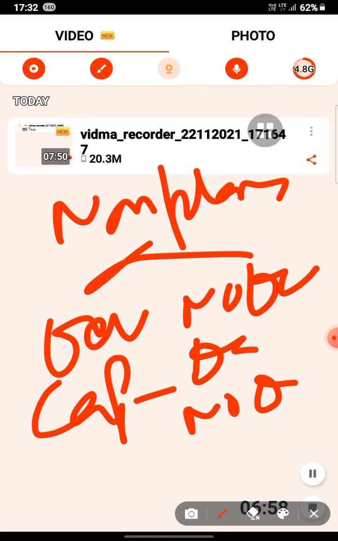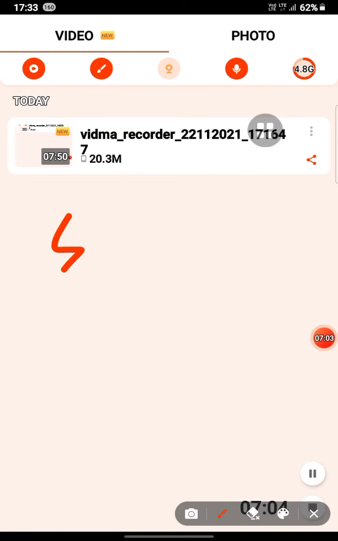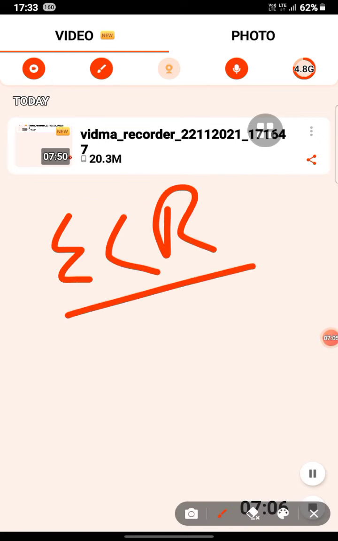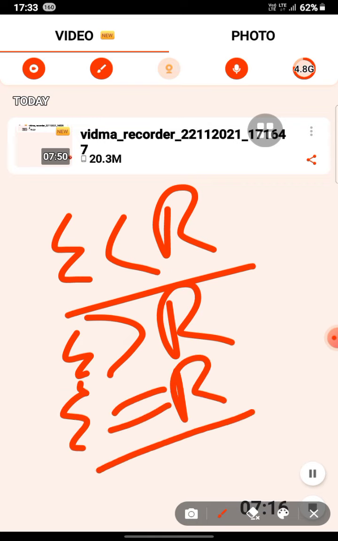So now, balanced, surplus and deficit budget. What is the balanced budget? If expenditure is less than receipt, this will be the balanced budget. If expenditure is more than receipt, this will be the deficit budget. If both are equal, expenditure equal to the receipt, this will be the balanced budget.